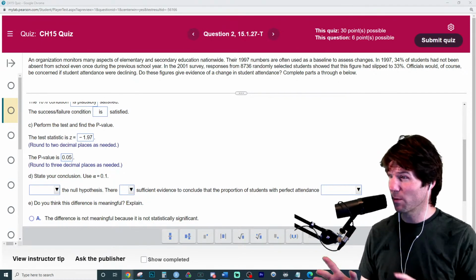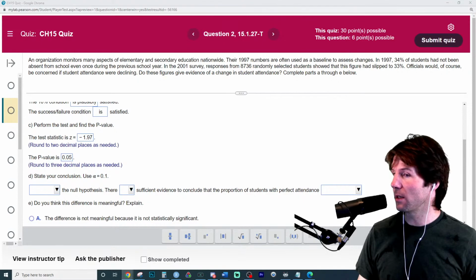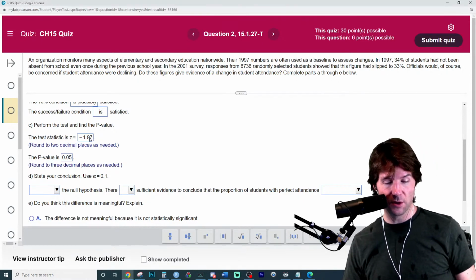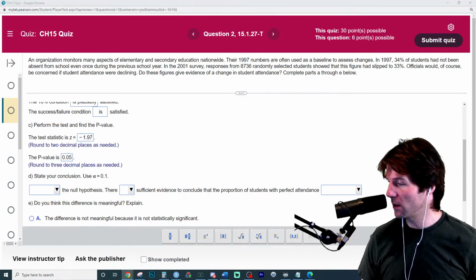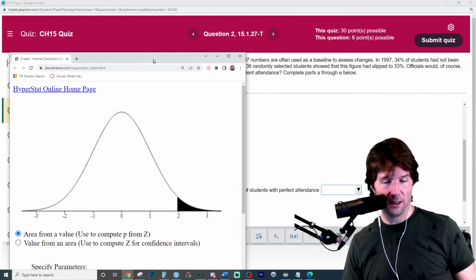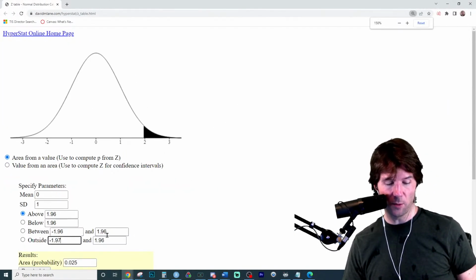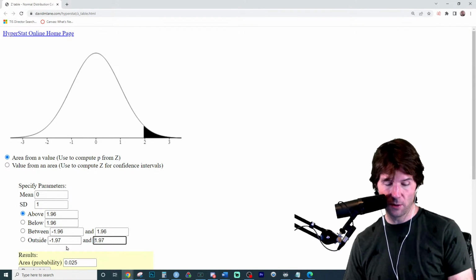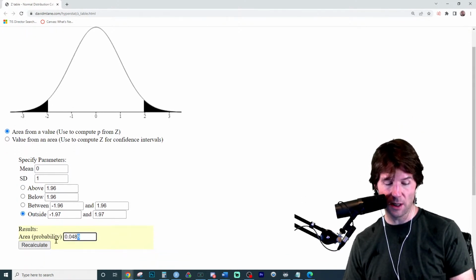Since we're running very short on time, we're going to go look at the David M. Lane. So what you want to do with your z-score right here is take the z-score, go to the David M. Lane, plug in the number, and remember what way you're doing the test. We are doing a does not equals test, so we need to shade the outside.